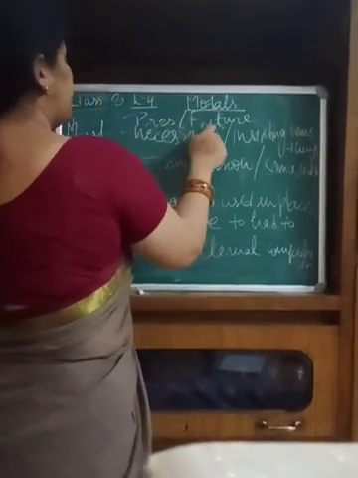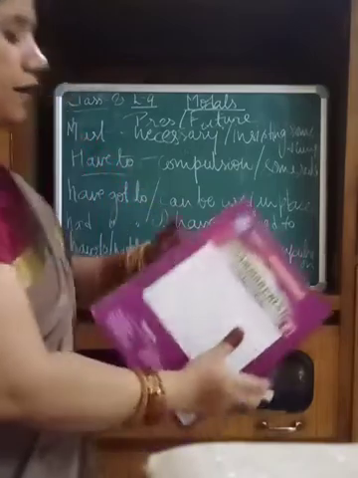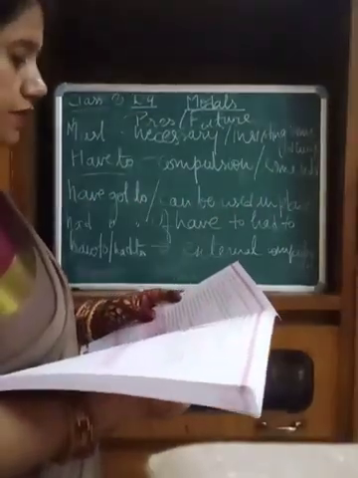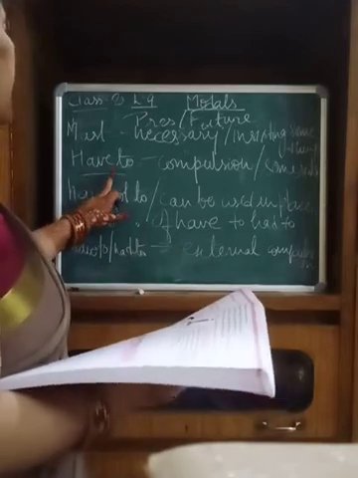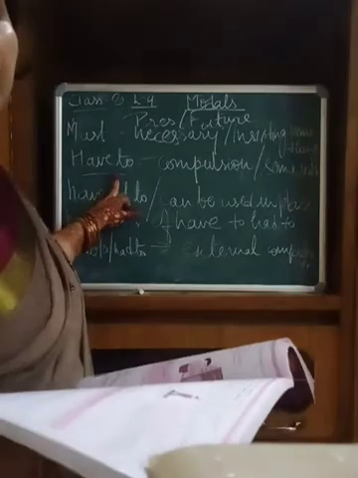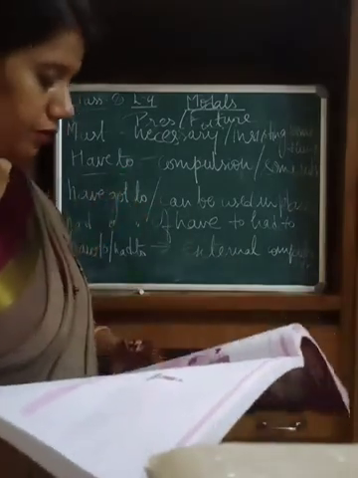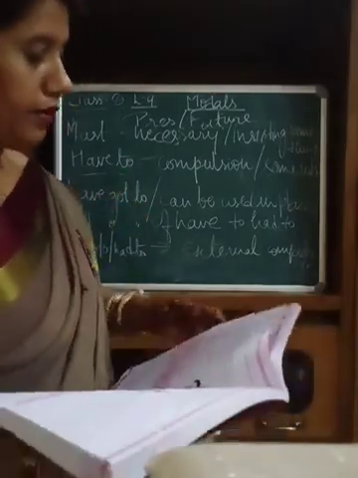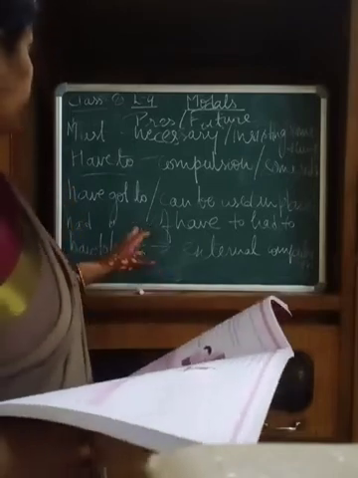For the present and the future tense we use the word must or have to, and for the past tense we use the word had to in place of have to. It's all given in your book. See page number 68.